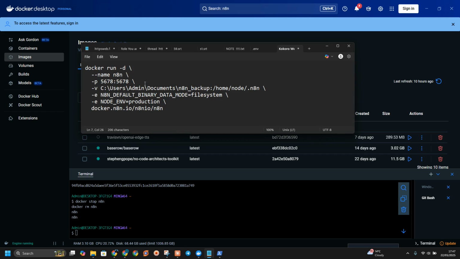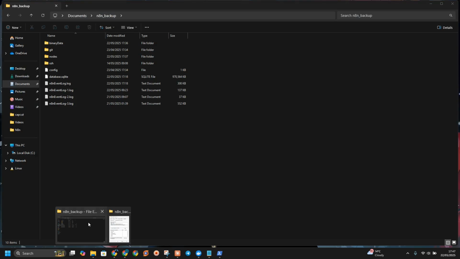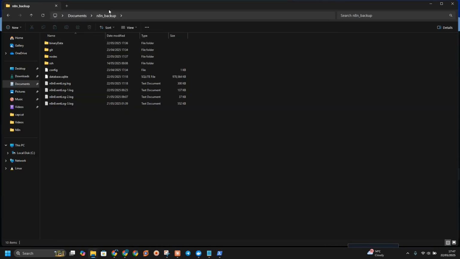If you are a kind of technical person, you can use this code. Just run this one. It's going to run automatically. But the reason why it won't run on your side is you have to create this storage, like this is your admin slash user. If you want to create a new storage, just go to your documents and create a folder called backup.